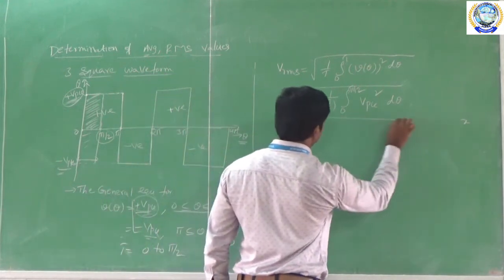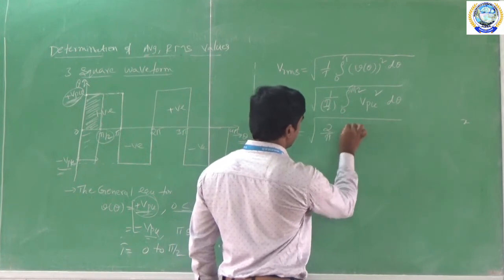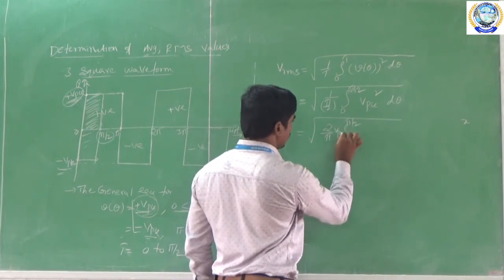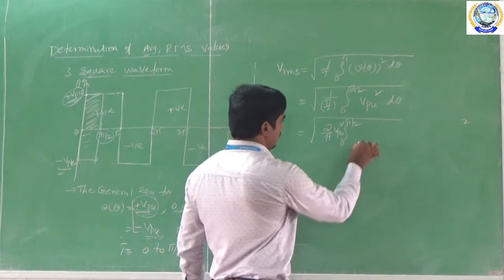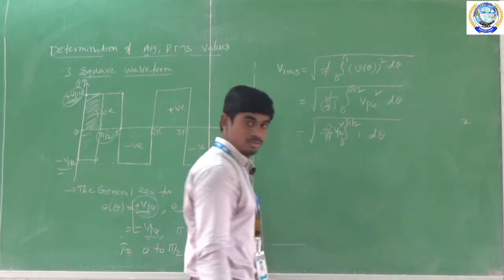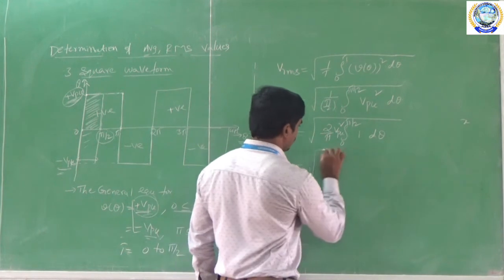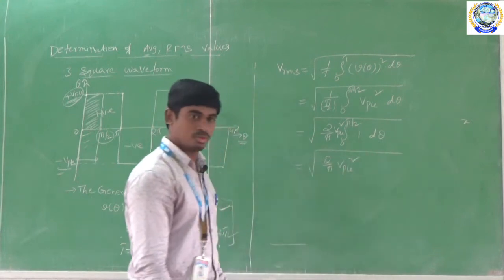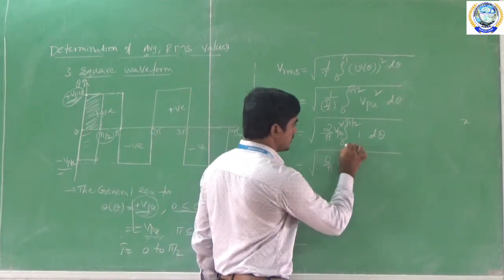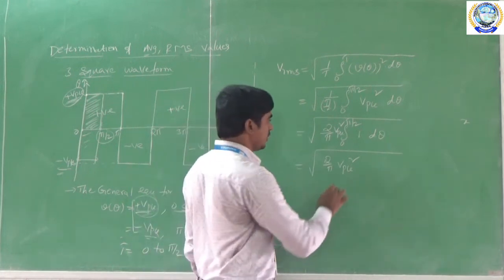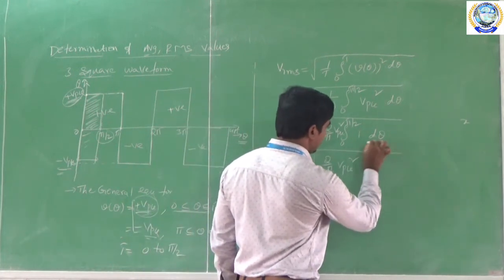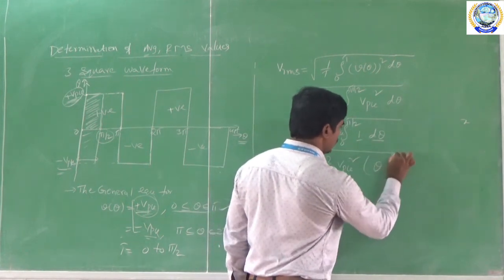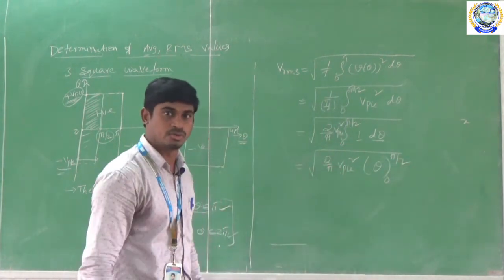So this will become 2 by pi, 0 to pi by 2, and I am taking V pk square outside, and the left term is 1 into d theta. So square root of 2 by pi into V pk square into, what is the integration for the constant? Integration for the constant is theta, because I am integrating with respect to d theta. Our limits are 0 to pi by 2.